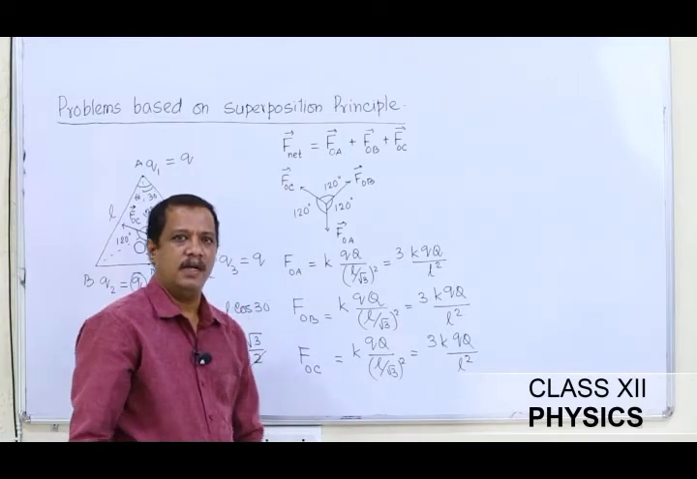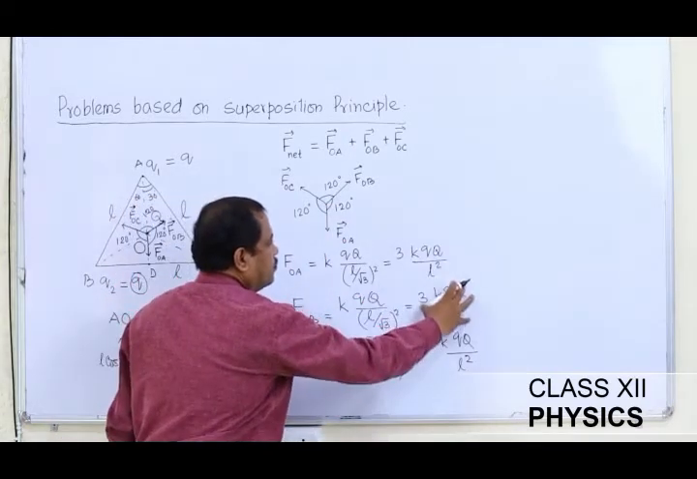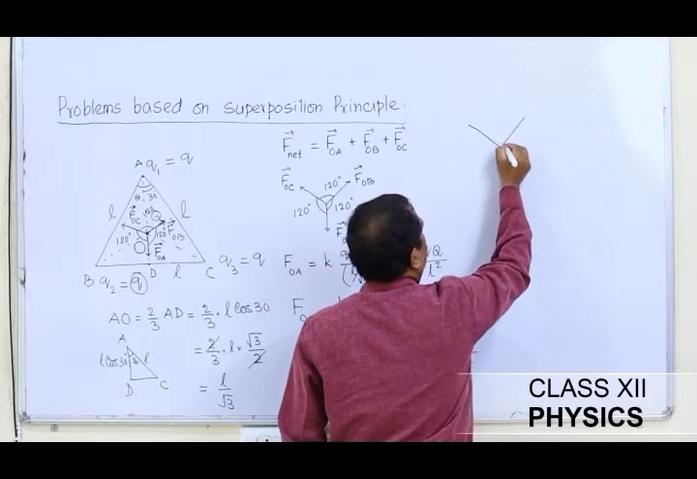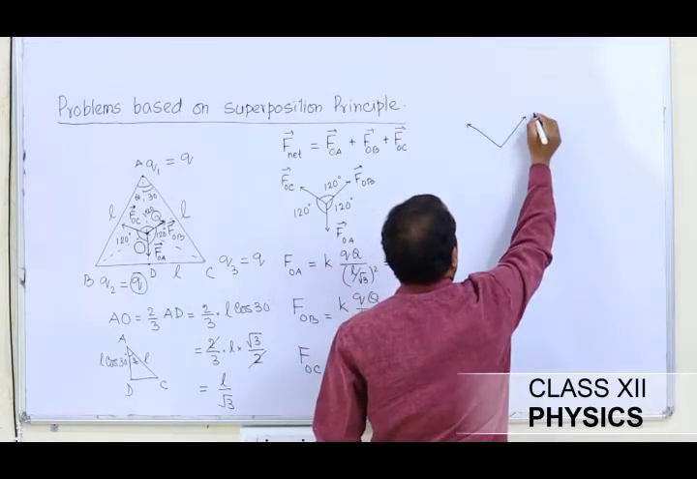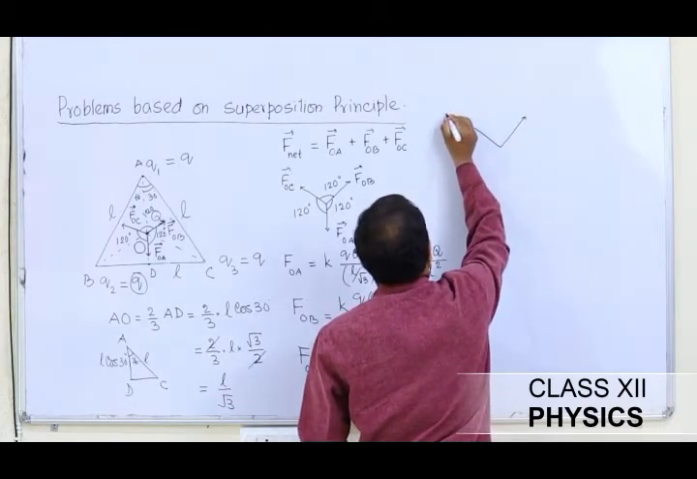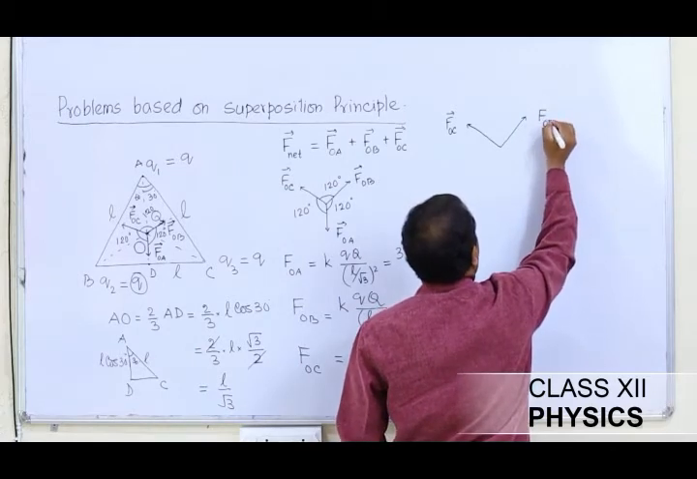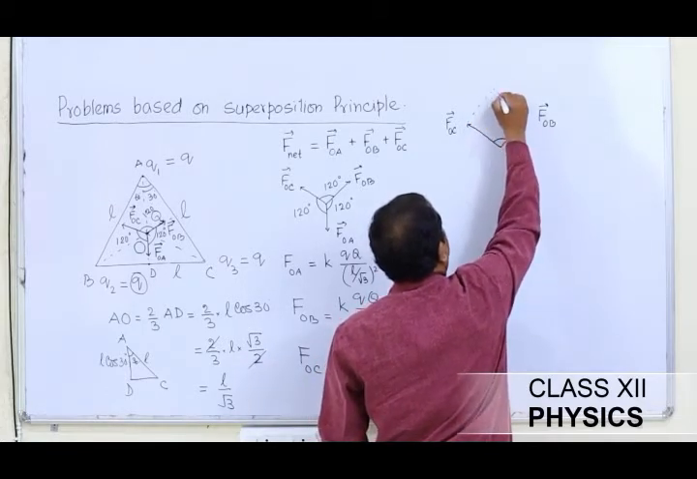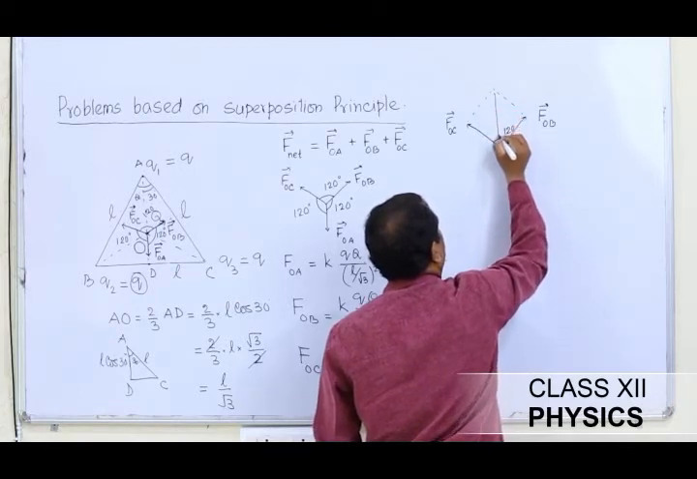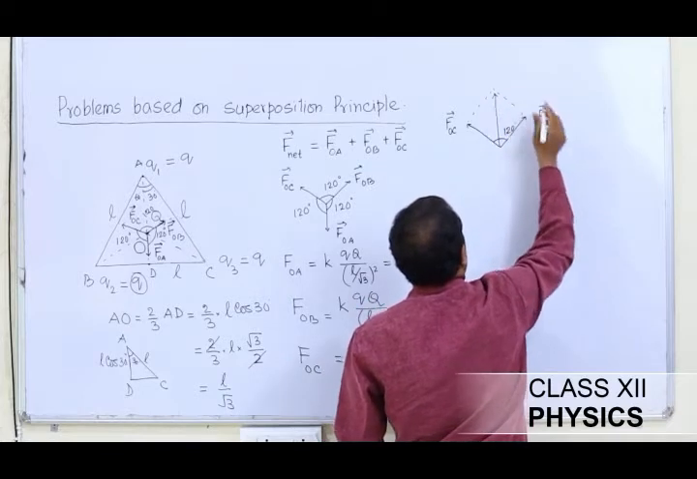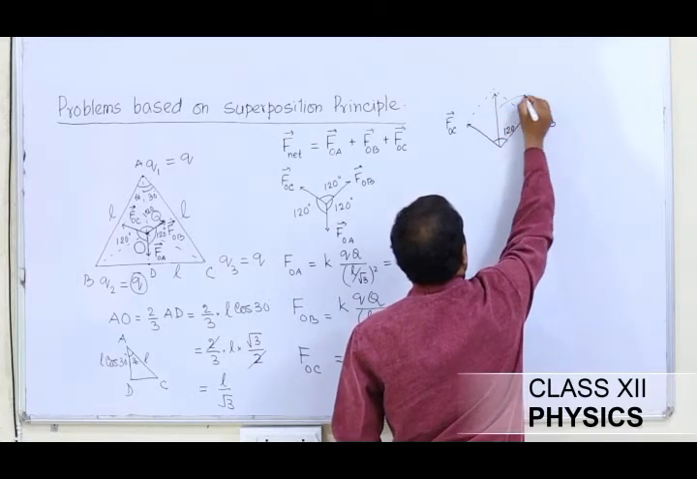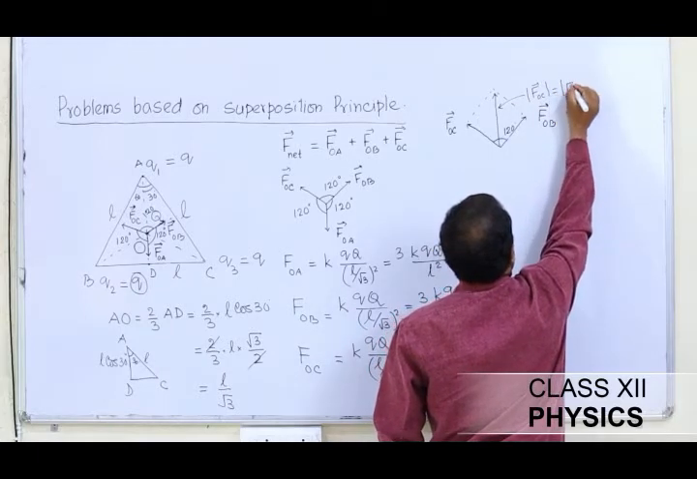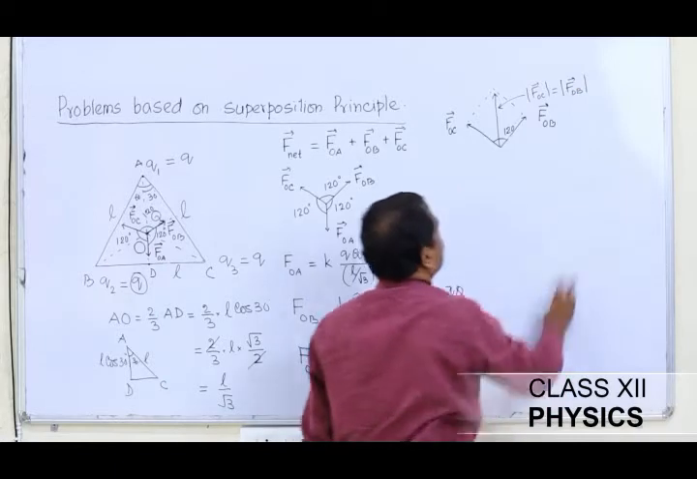Now we know the property that when two vectors of equal magnitude subtend an angle of 120 degrees, so two vectors of same magnitude, FOC, FOB, if they subtend an angle of 120 degrees, then the magnitude of the resultant vector will be equal to FOC, or this will be equal to say FOB, because both are of equal magnitude. So this will be the resultant vector.